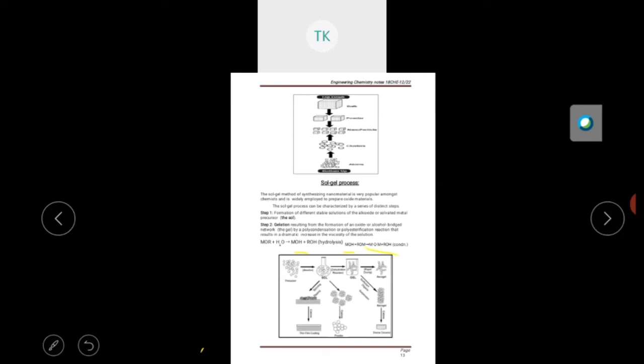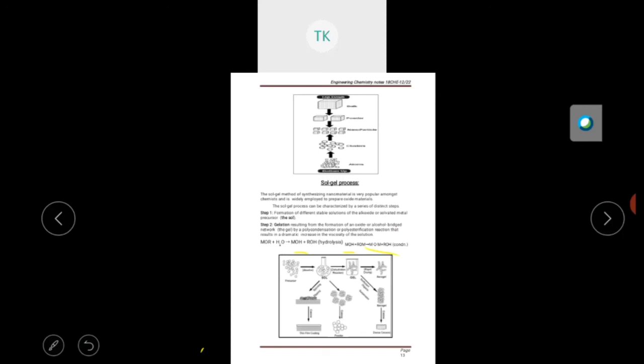So the next step is aging of the gel, right? Aging of the gel for a known period of time finally condenses to nanoscale clusters of metal hydroxide. Next, the encapsulated liquid can be removed from the gel by evaporative drying.